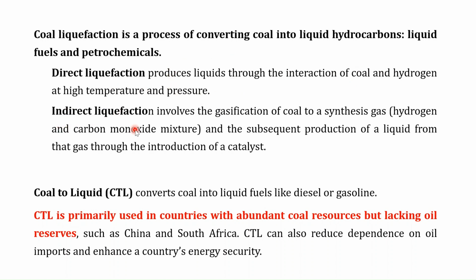Indirect liquefaction involves the gasification of the coal to synthetic gas, which is the mixture of hydrogen and carbon monoxide. And then this synthetic gas is utilized for the subsequent production of the liquid through the introduction of a catalyst. So both ways can be utilized for the conversion of the coal to liquid hydrocarbon.